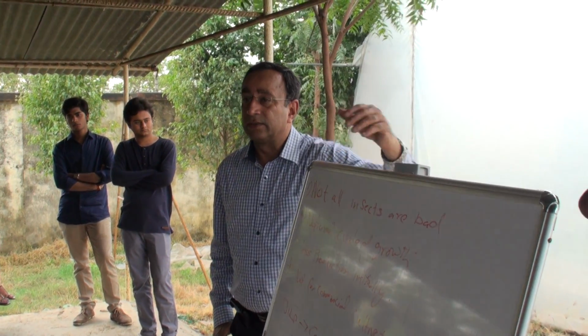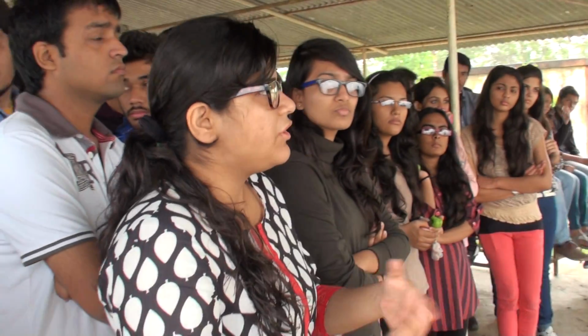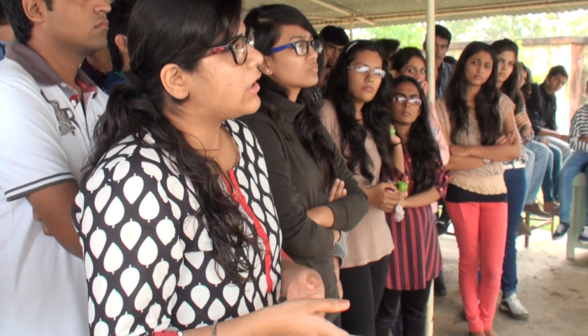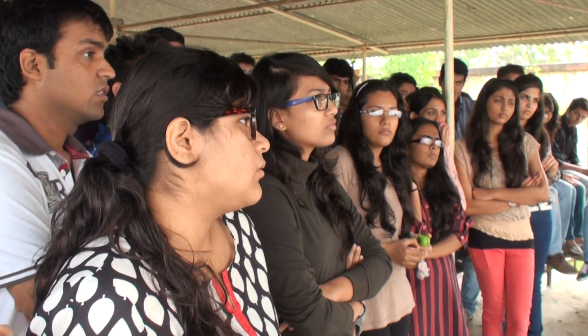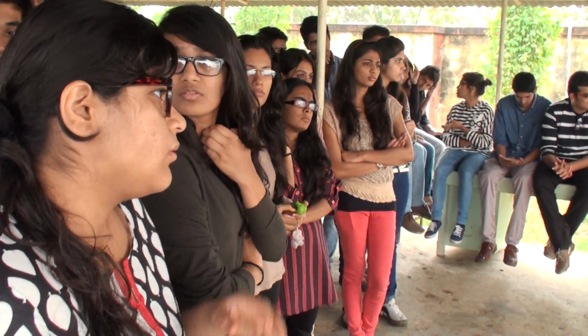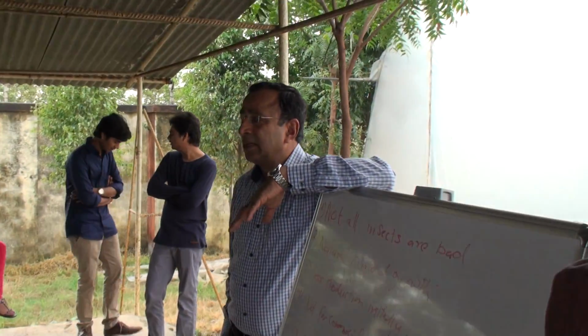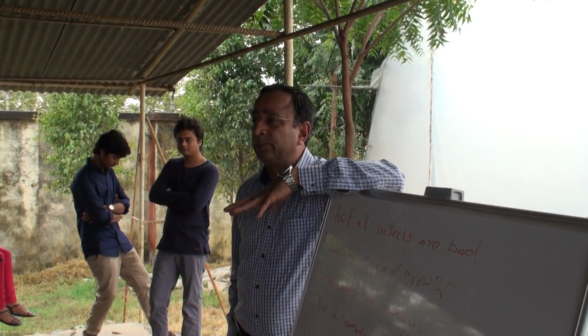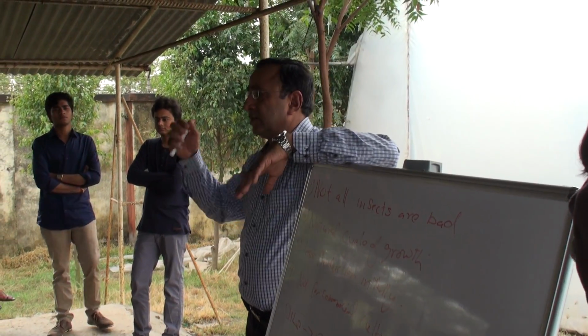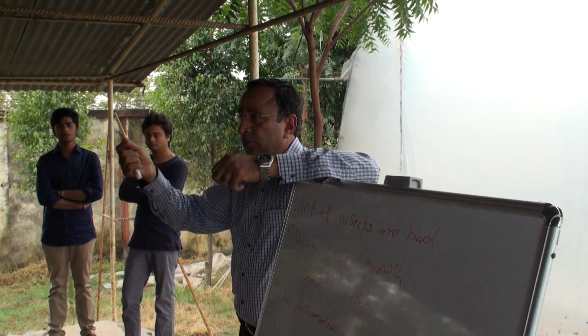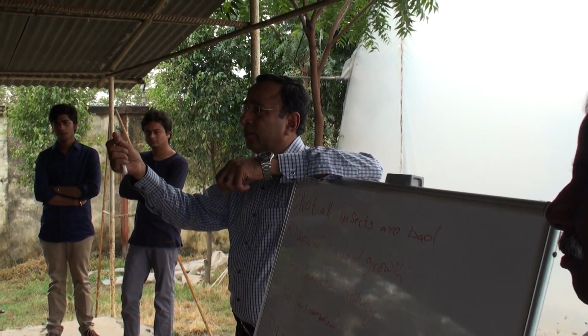Then, sir, even a barren land can be, you know, some treatment can be done on it and it can be used for cultivation. Yes, yes. I'll give you an example. I come from a village, so I've seen how it happens. For example, if you have a barren land area which is not fit for agriculture, what we used to do is that you know these haystacks, right?